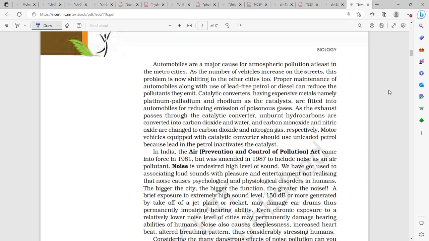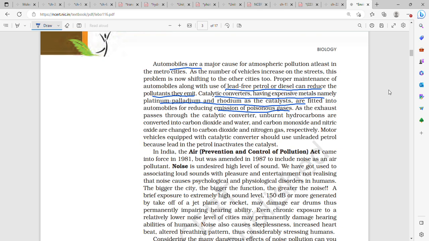Then for atmospheric pollution, a huge cause is automobiles. As the number of vehicles increases, pollution also increases. For proper maintenance of automobiles, we need to use lead-free petrol or diesel to reduce the pollutants that they emit. Also, we can fit catalytic converters into our automobiles. Why? Because catalytic converters have expensive metals, namely platinum, palladium, and rhodium as the catalyst, and they reduce the emission of poisonous gas.